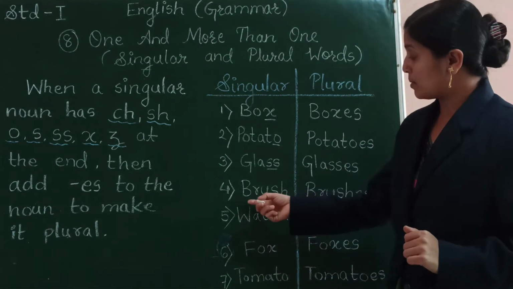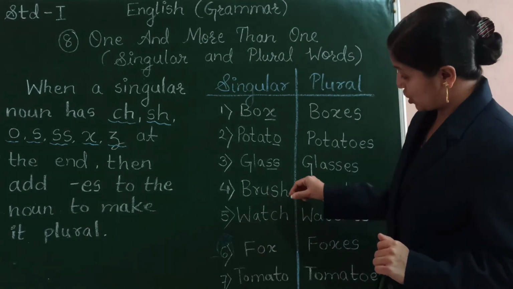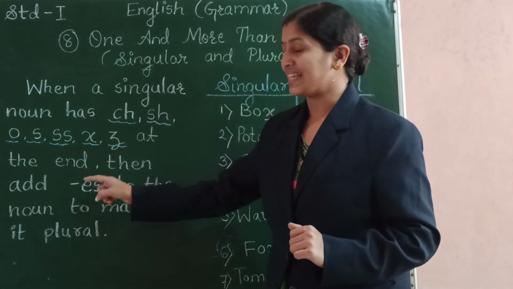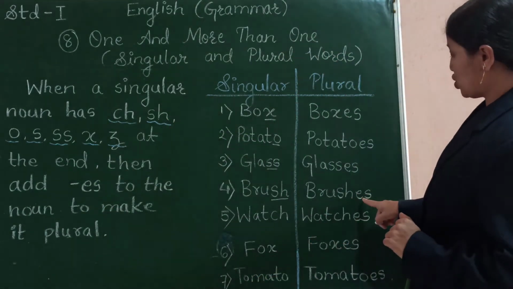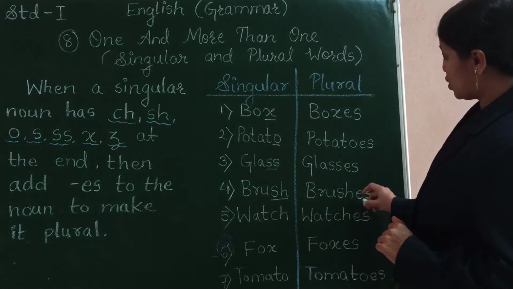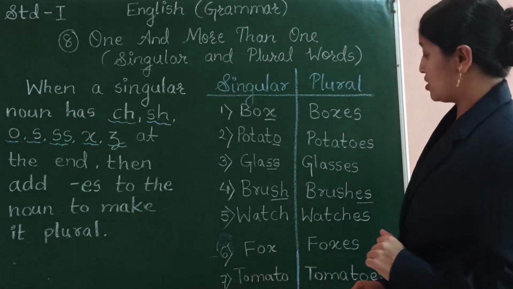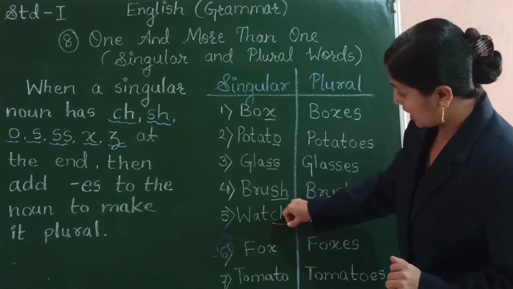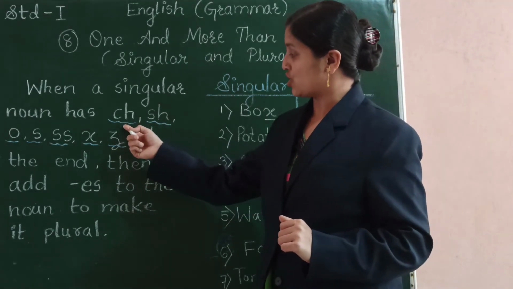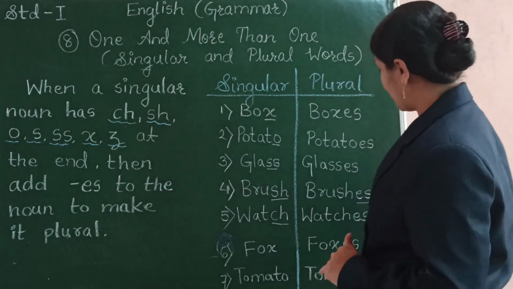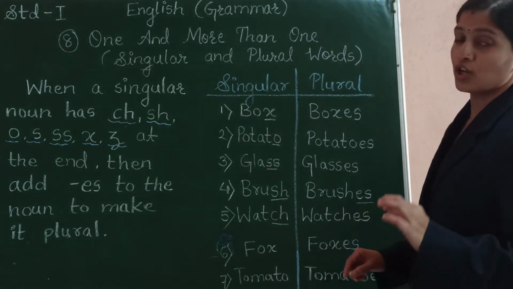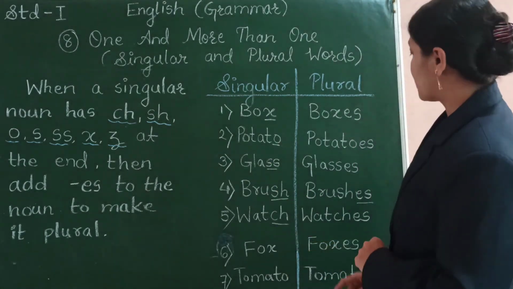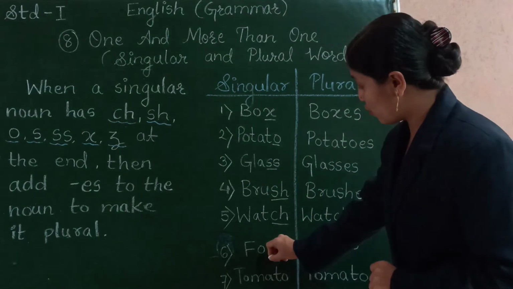Okay. Next is brush, B-R-U-S-H. So S-H at the end. Here we have S-H. So we add E-S and make it brushes, B-R-U-S-H-E-S, brushes. The next is watch, W-A-T-C-H. So at the end we have C-H. You can see a C-H. We will add E-S now. So we add E-S and make it watches, W-A-T-C-H-E-S, watches.